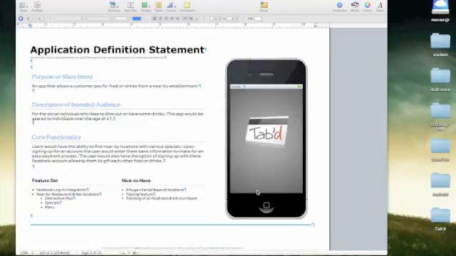The core functionality: the user would have the ability to find nearby locations with various specials. Upon signing up for an account, the user would enter their bank information to make for an easy payment process. The user would also have the option of signing up with their Facebook account, allowing them to gift each other food or drinks. So, like I said, it seems like there's a lot of different areas that I can touch on with this app. And just to start out, the core functionality is just being able to buy food and drinks from a location without having to pull out a credit card from your wallet. I mean, that's the whole premise here.